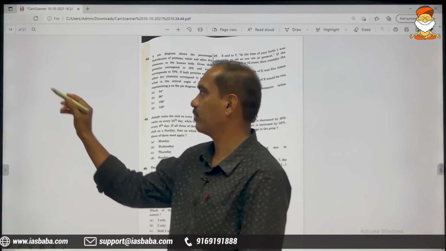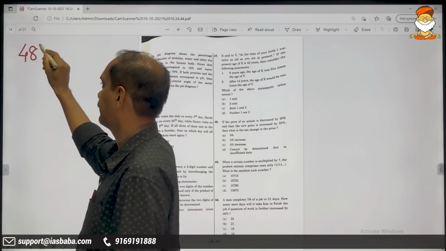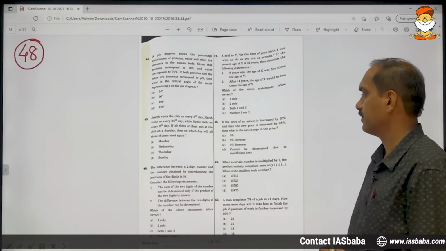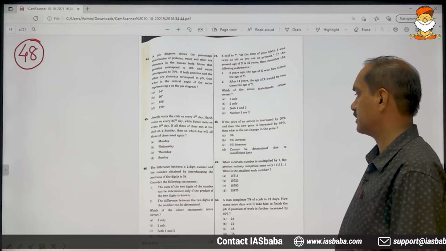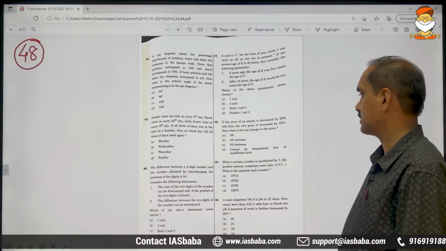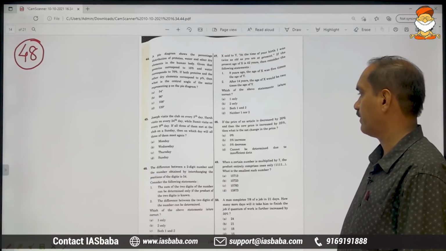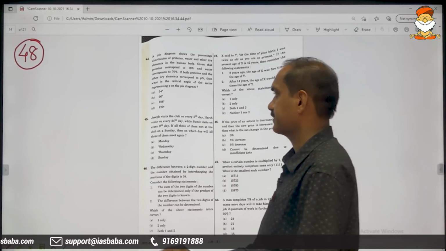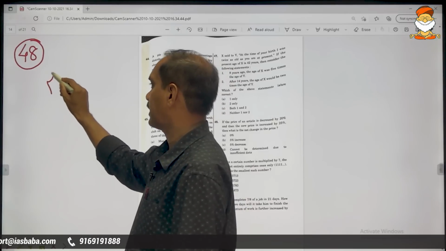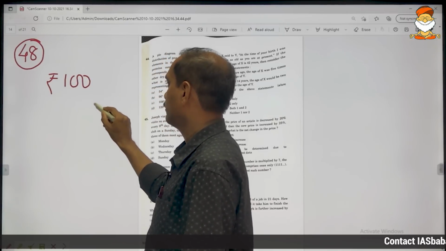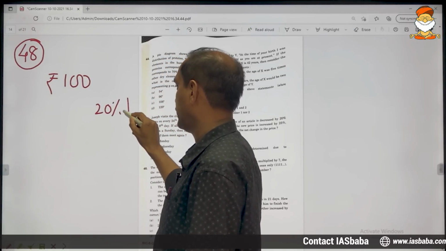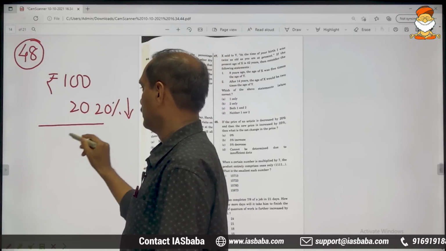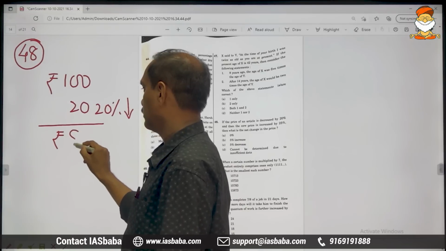Friends, moving on to problem number 48. If the price of an article is decreased by 20%, and then the new price is increased by 25%, what is the net change in the price? Assuming the price is 100 rupees, first it is decreased by 20%, so 20 less.